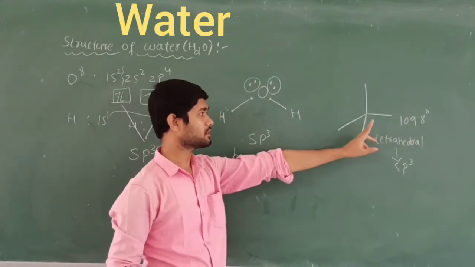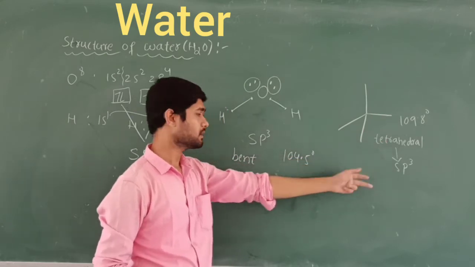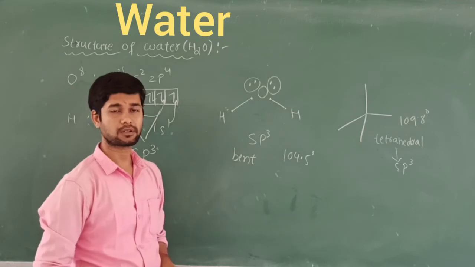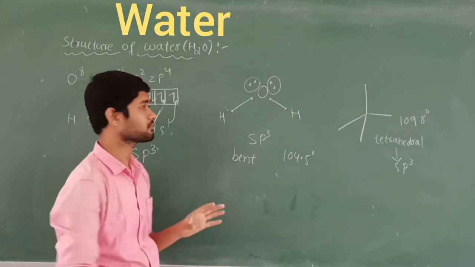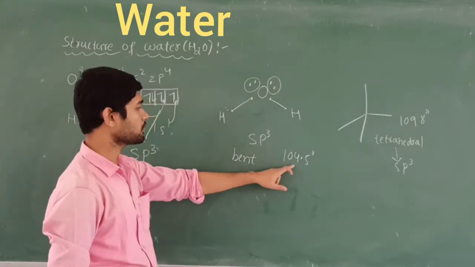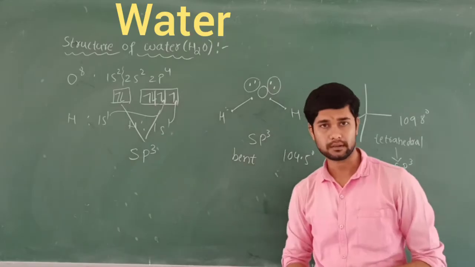So the 109.8 degree structure we are going to call tetrahedral, and it is also sp3. But here also it is sp3, but the structure is called a bent molecule. Water is always having the bent structure because of the presence of the lone pairs of electrons. So like this, the bond angle decreases here. So this is about the structure of the water.